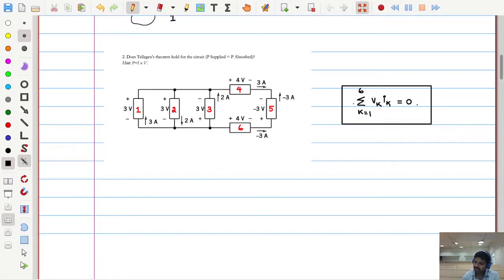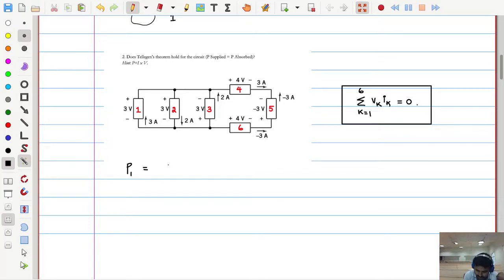But you should take this summation very carefully, because sometimes this power may be positive and for some elements the power may be negative. Let us see how we find the power of each element. So let me take the first element's power. Now tell me, how much is the first element's power?